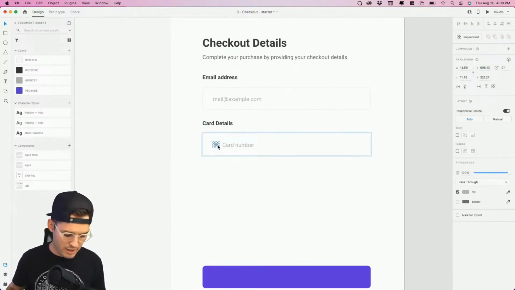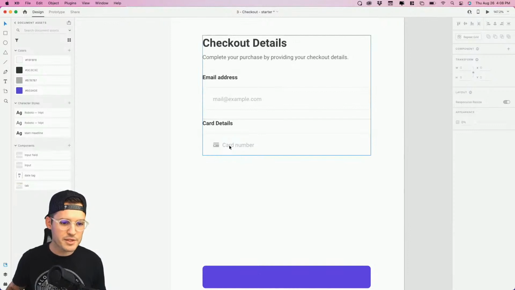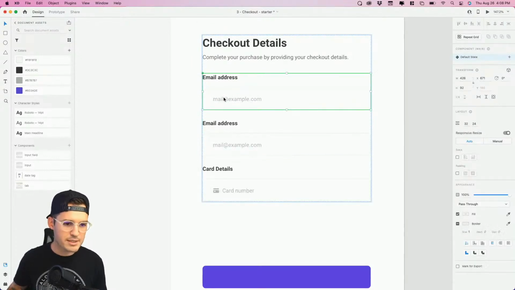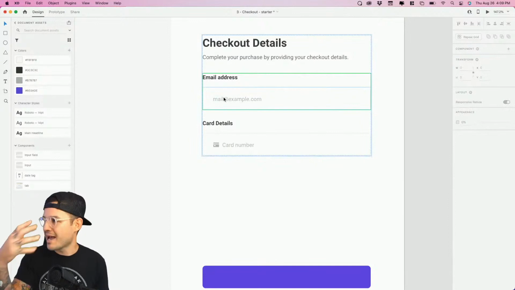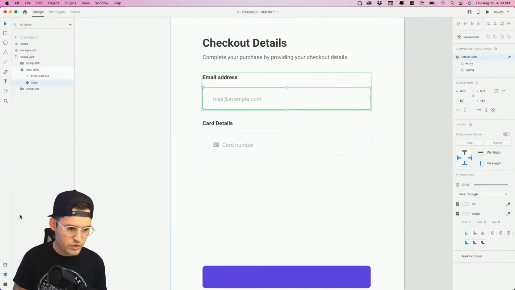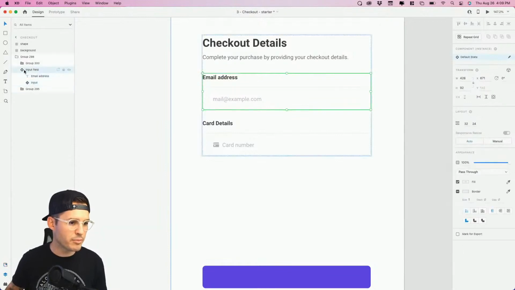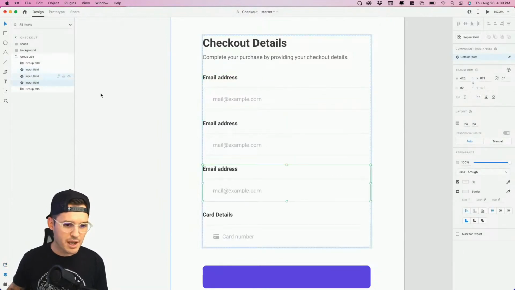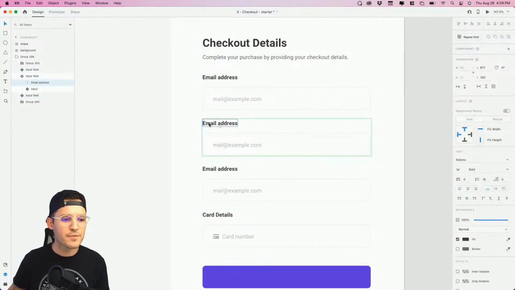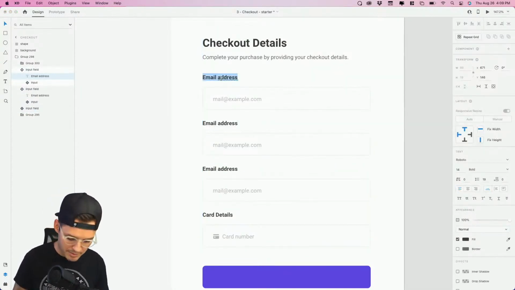Okay. Now we definitely want this one to be one of our components as well. So why don't we take our input here, and I'm actually going to copy paste, and then I'm going to get my master component out of there so we're not messing with it. But again, Command Y, we'll go back to our input field, copy paste. We got a couple of them there, right? So this one could be email, this one could be name. Let's do name at the top.